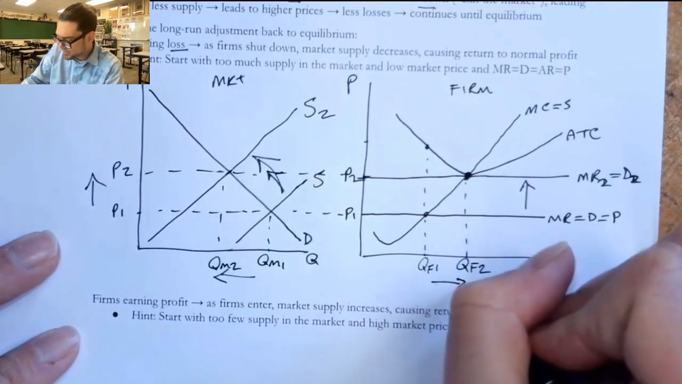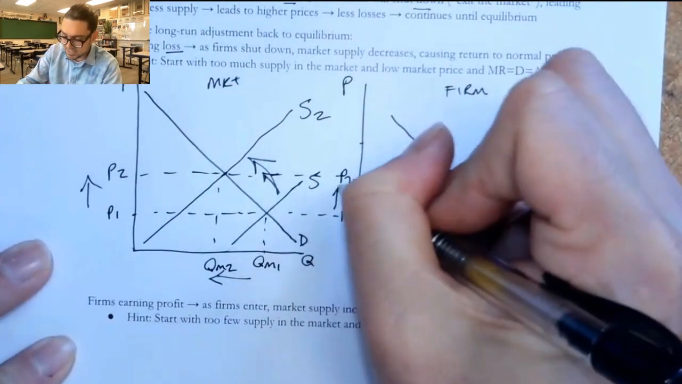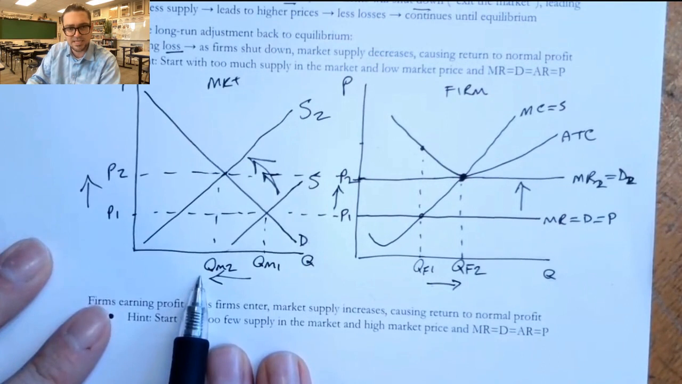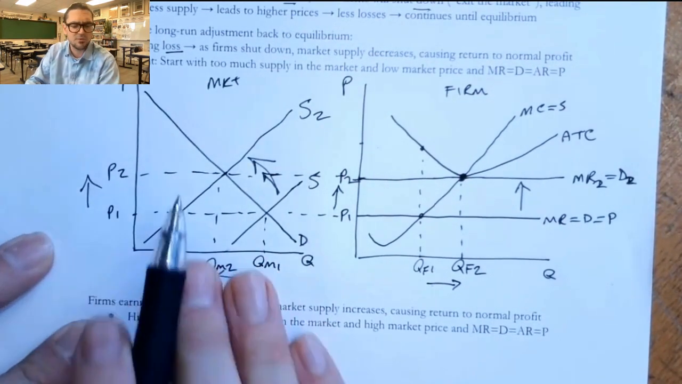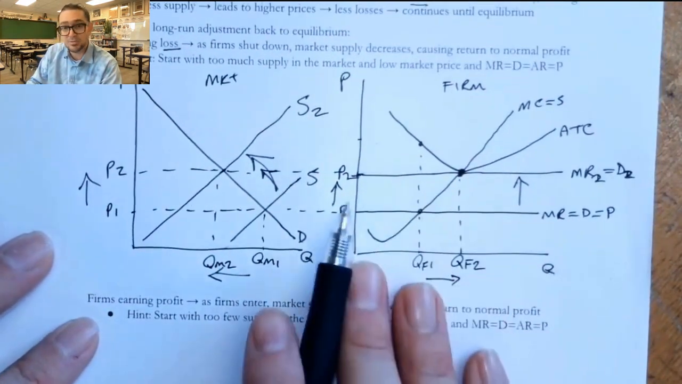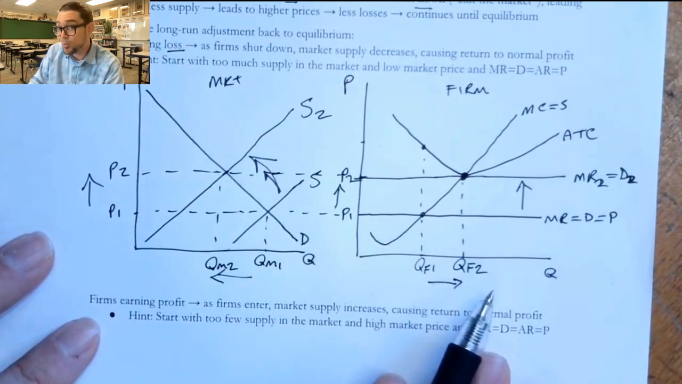Now, the weird thing that comes out of this is that we can see in the market that we expect there to be less sales and a higher price because there are fewer firms. But the remaining firm sees a higher price and more quantity.